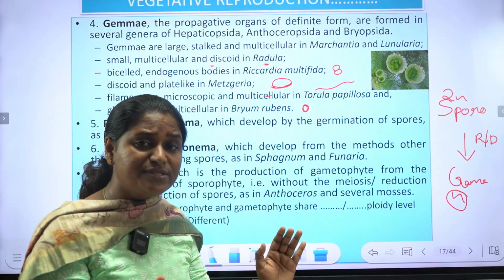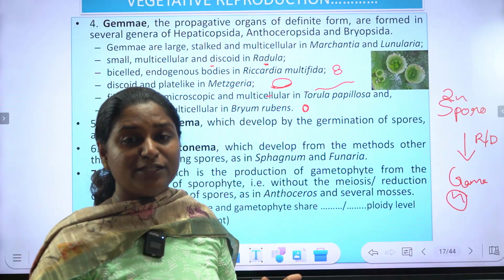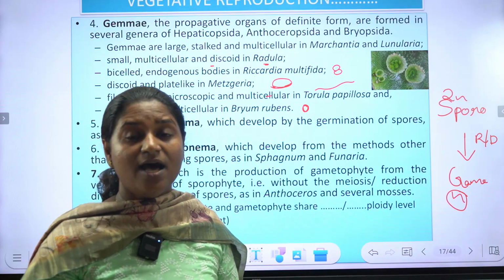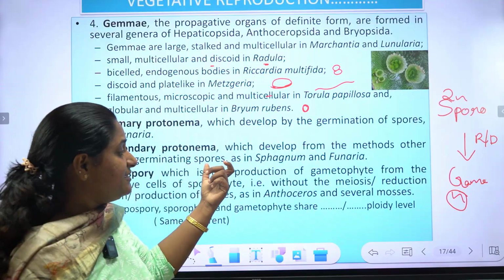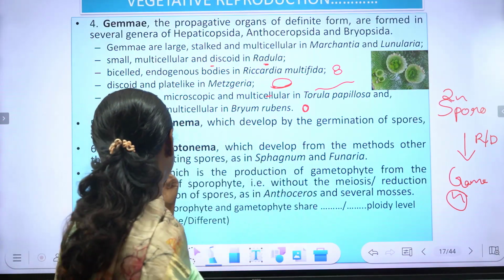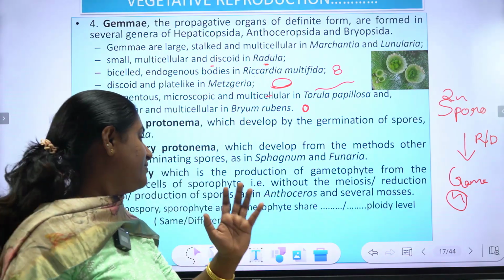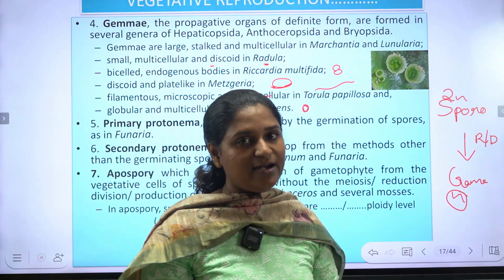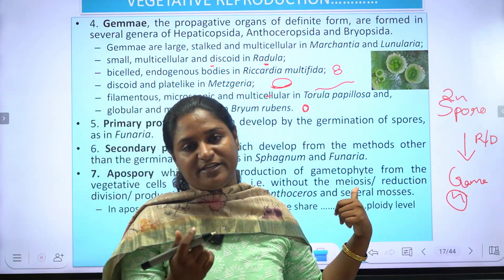Reduction division or meiosis does not take place; the sporophytic tissue directly acts as a gametophyte. That condition is apospory. Apospory means the production of gametophyte from the vegetative cells of the sporophyte, that is, without meiosis or reduction division. This is seen in Anthoceros and several mosses. My question is, what will be the ploidy of this gametophyte?